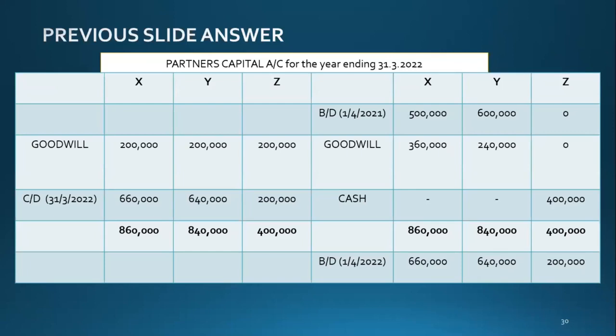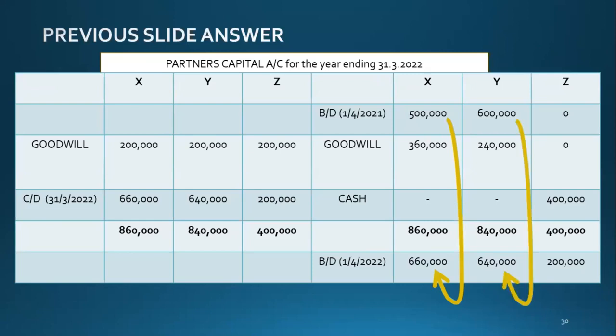Okay, the opening balance of X is 500,000, but the closing balance of X is 660,000, isn't it?